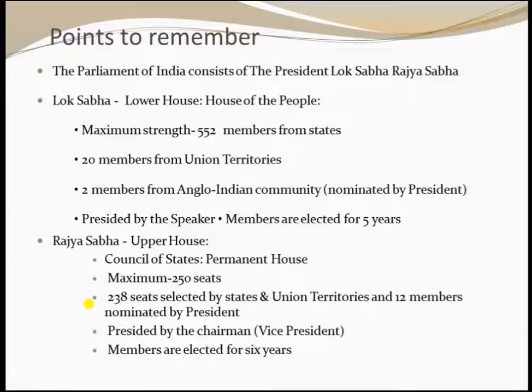Next, let's see the points to remember. Parliament consists of three parts, that is, the President, Lok Sabha, and Rajya Sabha. Lok Sabha means lower house, it is the house of people. In this, the maximum strength is 552 members, from every state, 20 members from union territories and 2 members from the Anglo-Indian community. The Anglo-Indian members are nominated by the president.